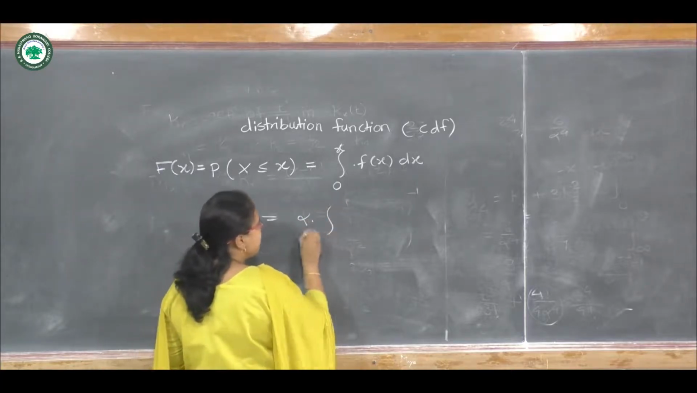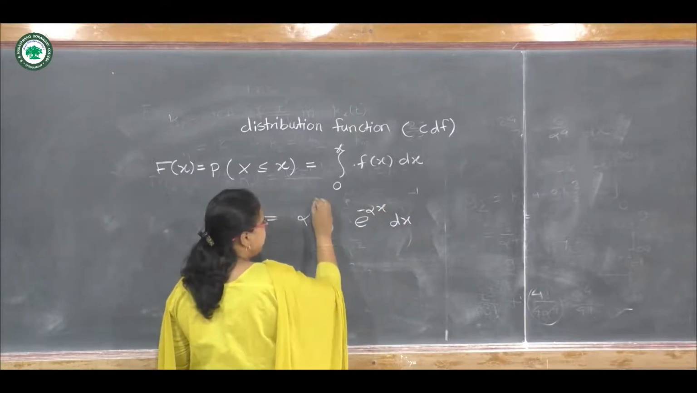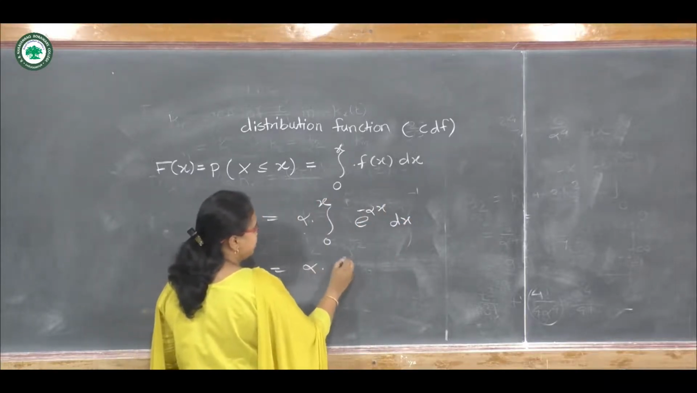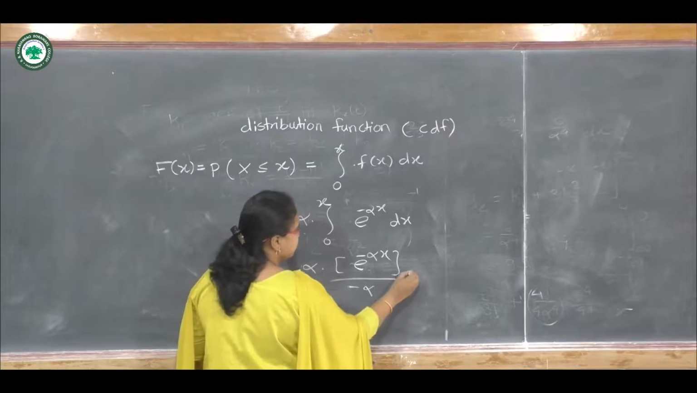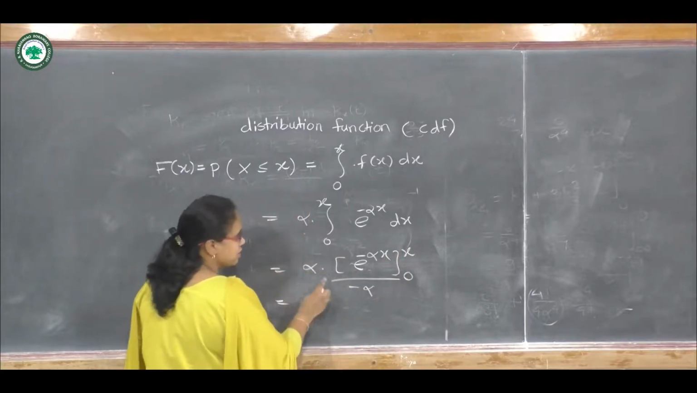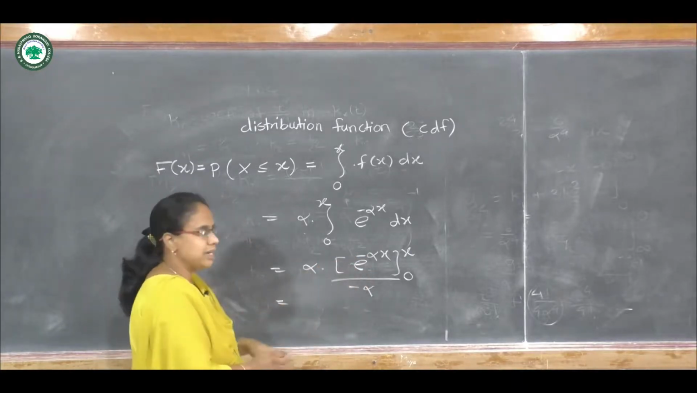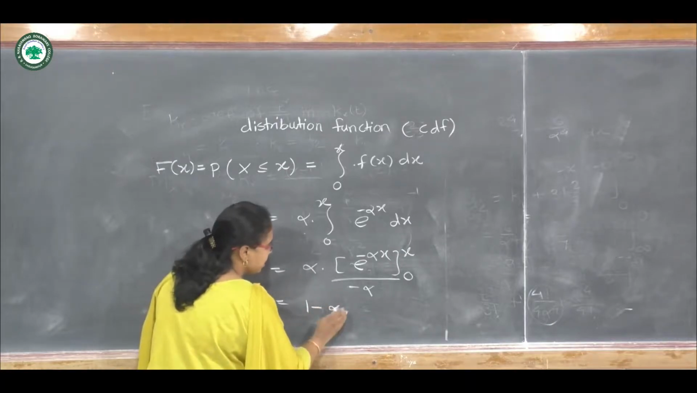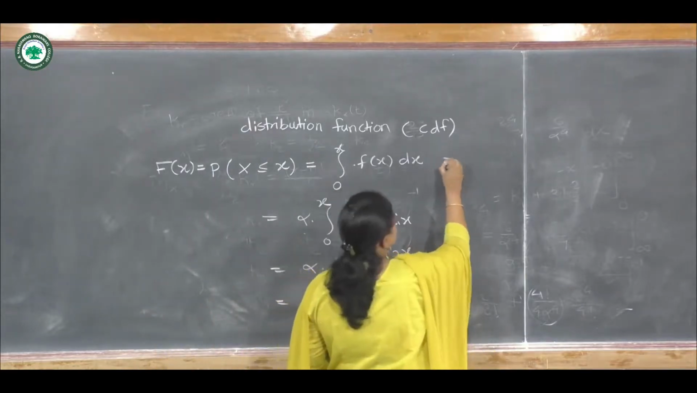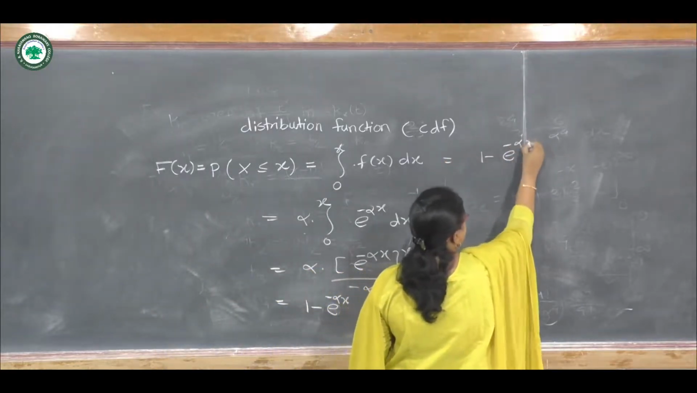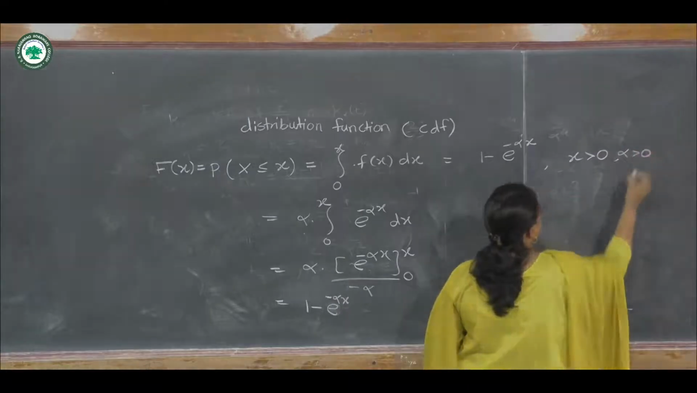I am taking this alpha outside the integration because it is a constant term. So alpha into the integration of e raised to minus alpha x. We can solve this, alpha will get cancelled, and due to this negative sign we can reverse the limits. So 1 minus e raised to minus alpha x. So this is our distribution function. I have to write here the range of x: x is positive, alpha is positive.